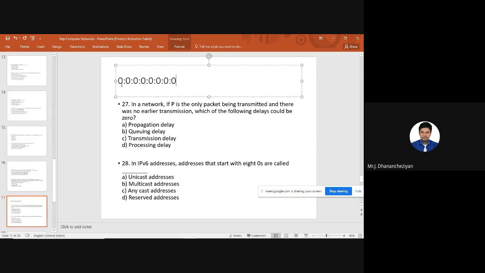It is similar to the loopback address, but I'll tell you the significance of this particular address. For example, whenever our computer doesn't have an IP address, it requests DHCP to give an IP address. It will broadcast the DHCP request. So in the DHCP request, the receiver address is a broadcast address, so it will put all F when it comes to the MAC address.